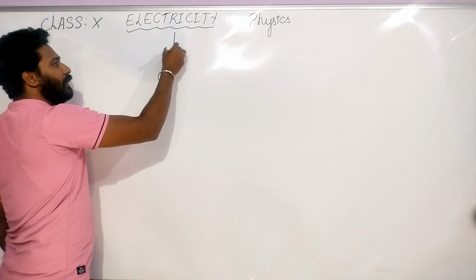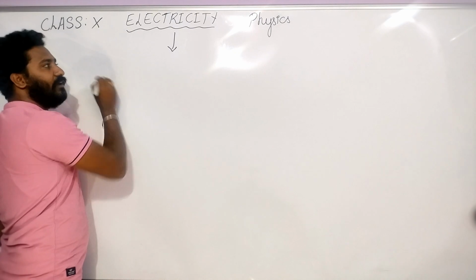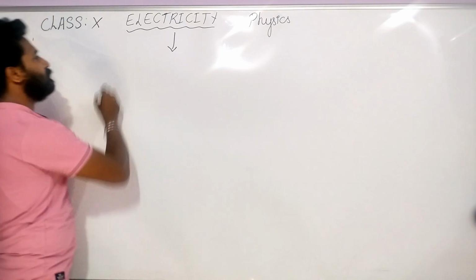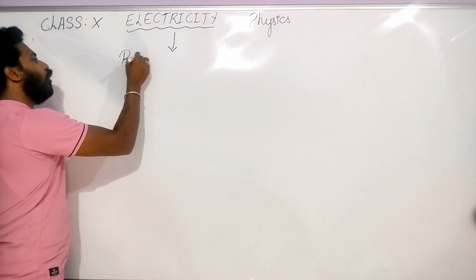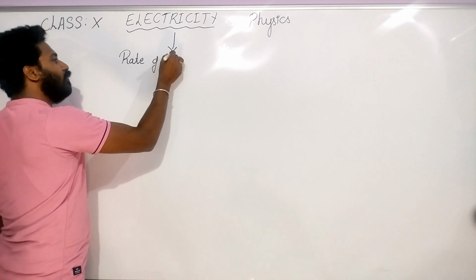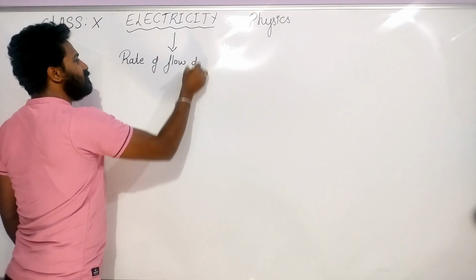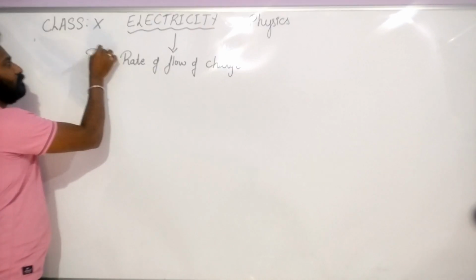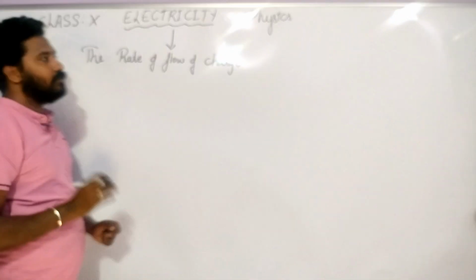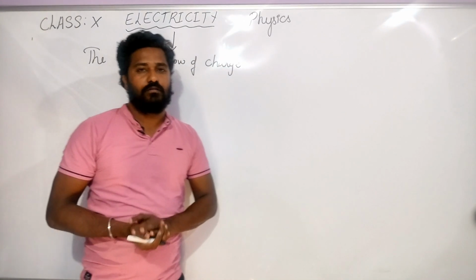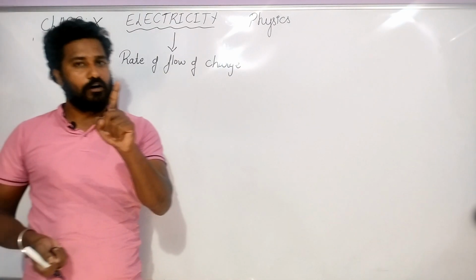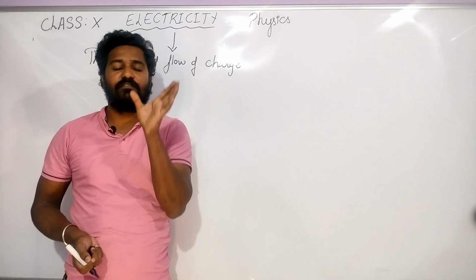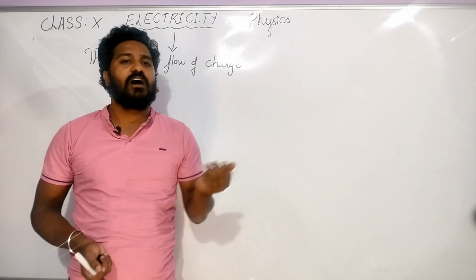The basic definition of electricity is the rate of flow of charge. The rate of flow of charge. Okay, so you know the electricity definition. This can be asked as a 1 mark question. What does electricity mean? Just write, the rate of flow of charge.